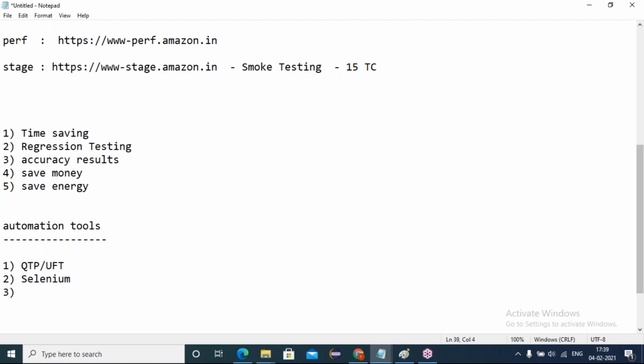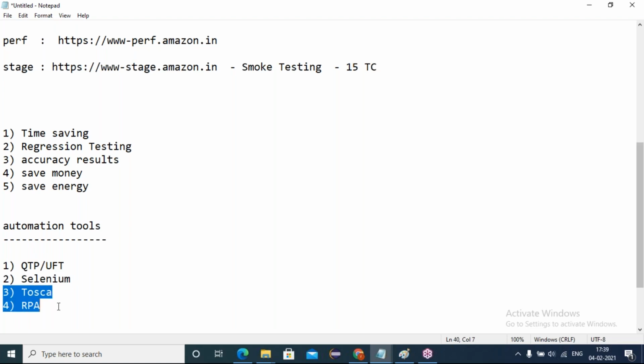We have, like, Tosca, which is one of the scriptless tools. Of course, some are script tools and some are scriptless tools. Tosca, sorry, Tosca. We have RPA, something like this. So many automation tools are there in the market, but the very familiar, very famous automation tools in the market, since then and currently, are QTP and Selenium.